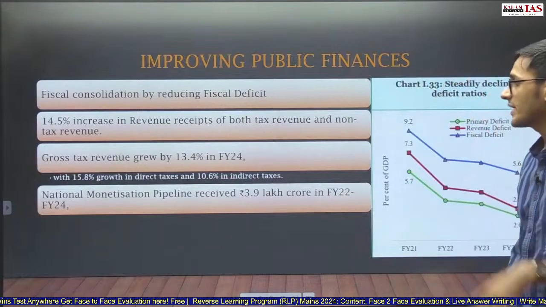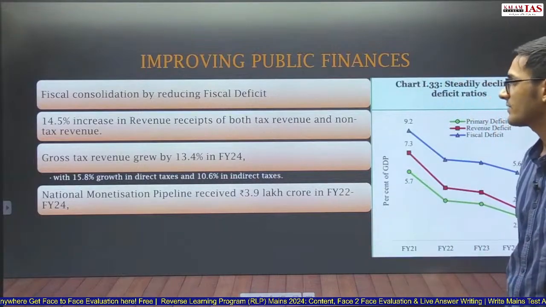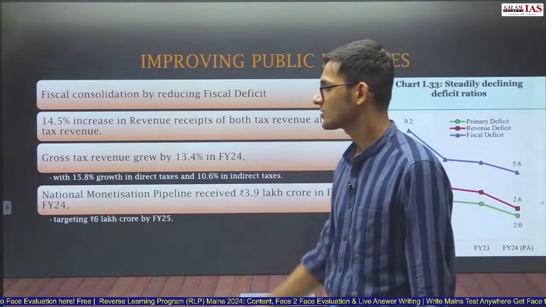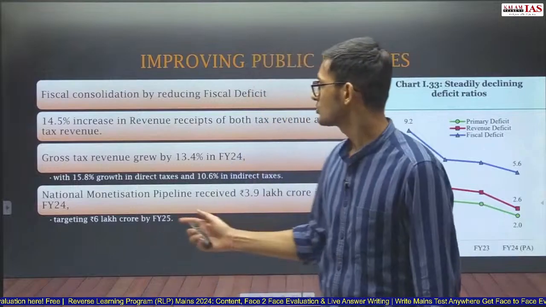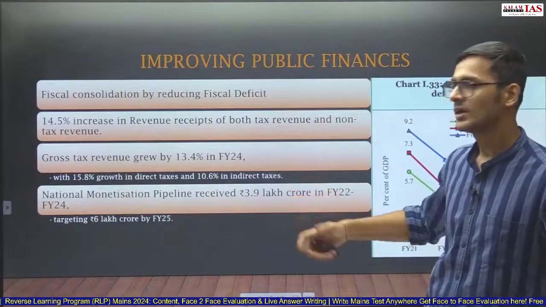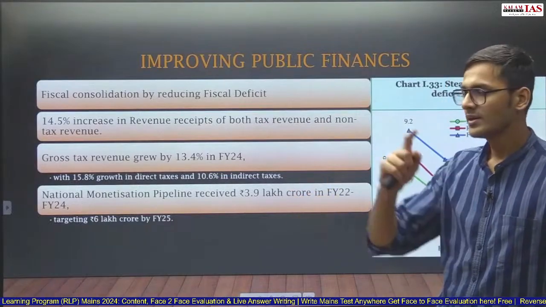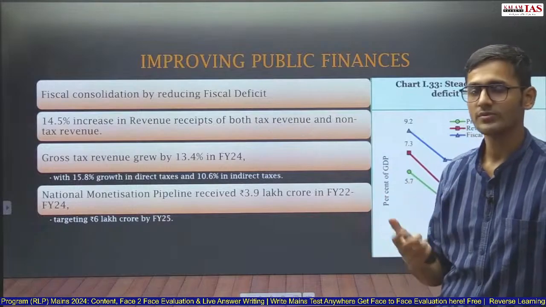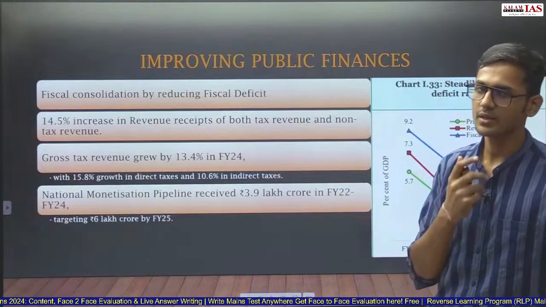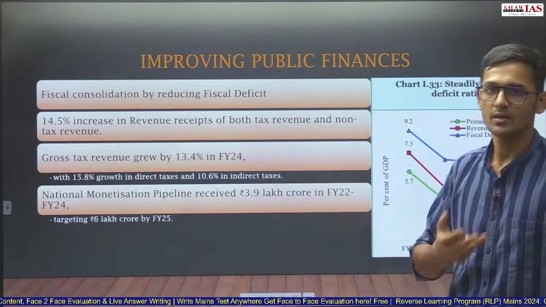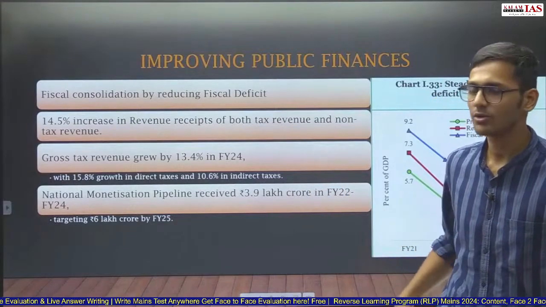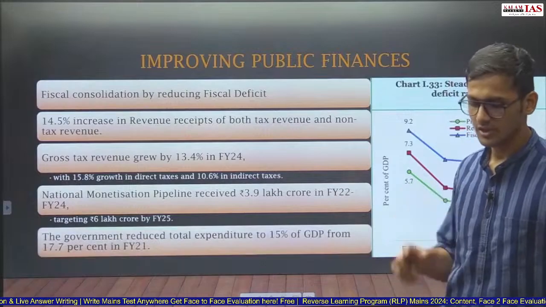National monetization pipeline received rupees 3.9 lakh crore in financial year 22-24, and it is targeting 6 lakh crore by the year 2025. So this is again improving public finances, that the government of India started the national monetization pipeline, where they are monetizing the assets of the central government, and the government was able to monetize 3.9 lakh crore. So that money that the government of India got was used in different development projects, and the government has a target of 6 lakh crore by the financial year 25, that is this financial year.